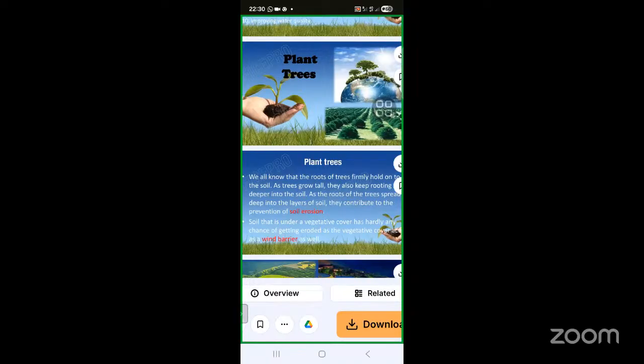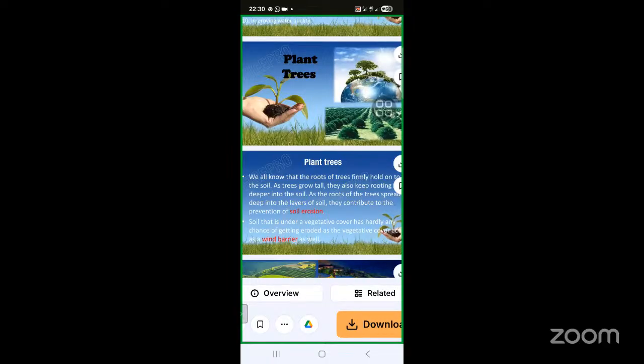Those qualities are very different, but all the characteristics are the same. They are holding the soil, because if erosion is continuing, that means the soil is not stable. That's why trees are also very important, which can protect against soil erosion.